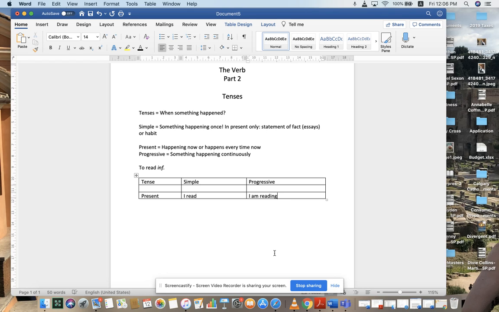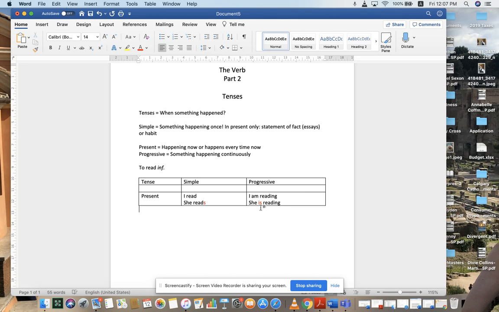Same tense, except one being the simple statement of fact, the other one is happening now. In the third person, she reads. And now pay attention to what's happening with this particular verb, as the S at the end is added, conjoined, right? That's what we call a conjunction, conjoined with read, and now we have a completely different form, but still simple. In this case, she is reading. So in this case, when we're changing to the progressive, the only thing that changes is the auxiliary verb.